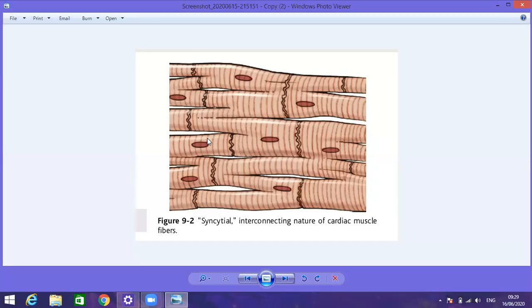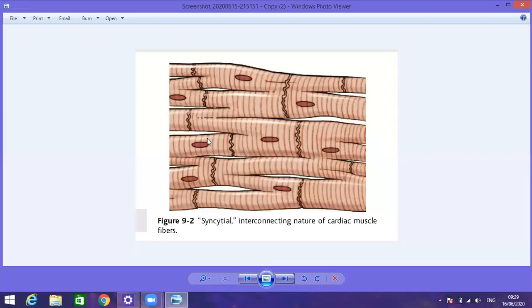When there is excitation of one cell, because muscle fibers are made of different cells, that generation of action potential spreads throughout the muscle fibers. So it acts as a single unit, as a syncytium.